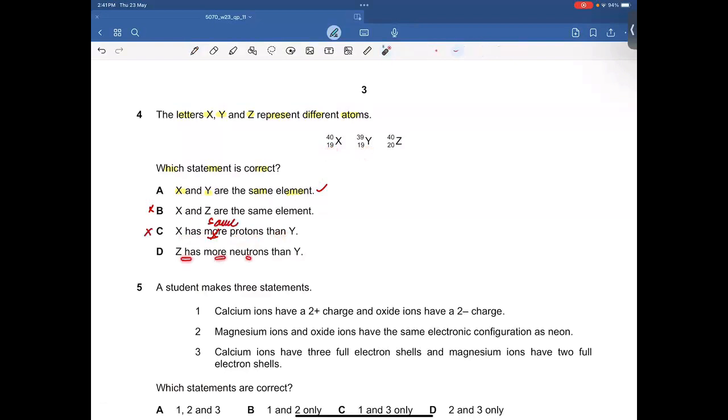Z has more neutrons than Y. For Y, 39 minus 19 becomes 20, so it has 20 neutrons. Let's talk about Z. 40 minus 20 is basically 20 neutrons, which means both of them have the same number of neutrons. So obviously D is also incorrect, and therefore A is going to be the right answer.